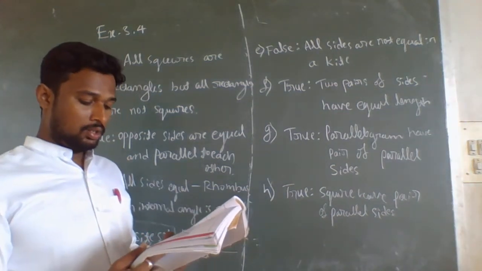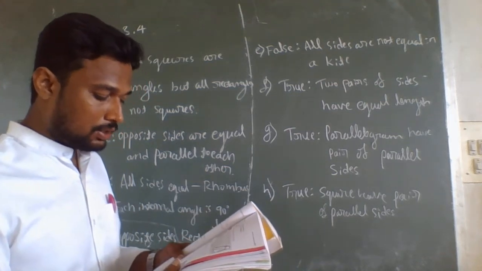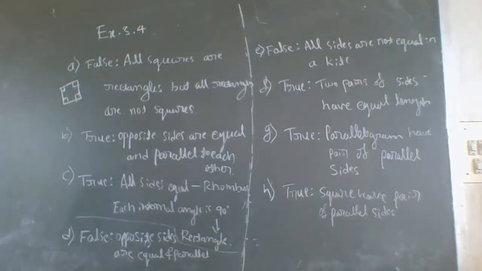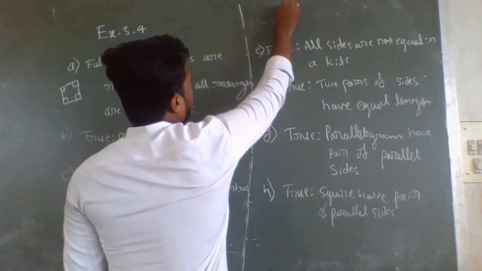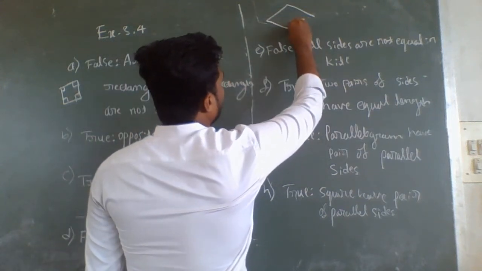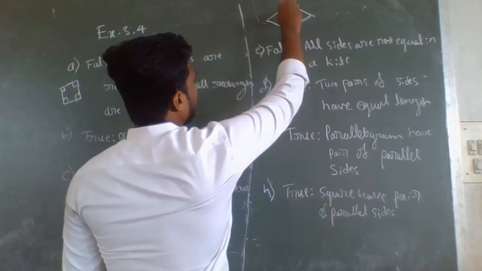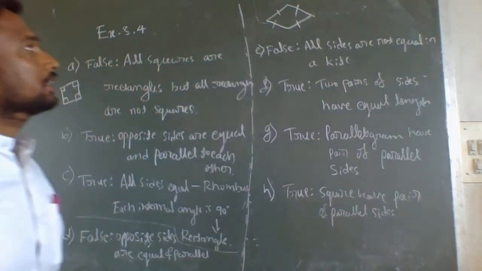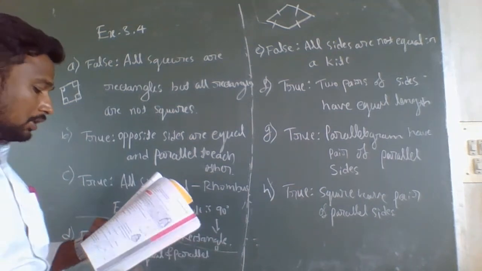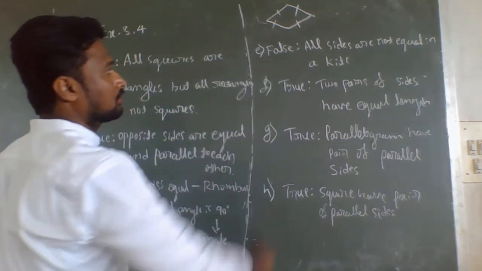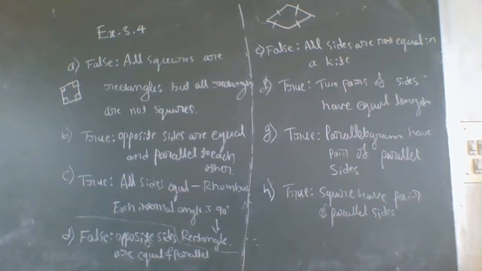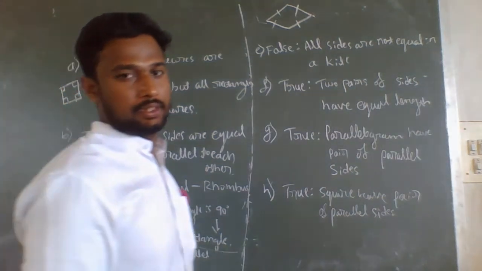Next, question E. What are they asking here? All kites are rhombuses. It is false because all sides are not equal in a kite. We all know that in a kite only pairs of sides are equal to each other. For example, consider this side is equal to this side and this side is equal to this side in a kite. But in a rhombus, all the sides are equal to each other. Therefore, it is false.